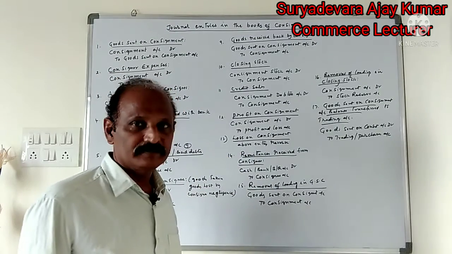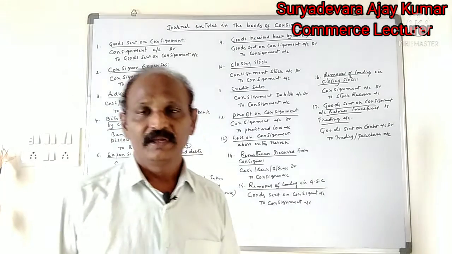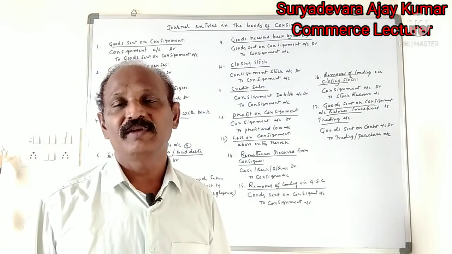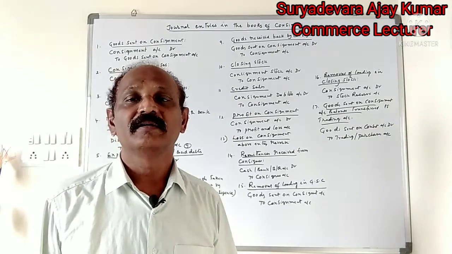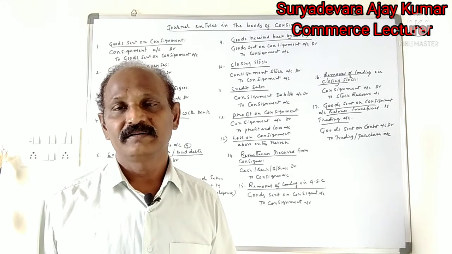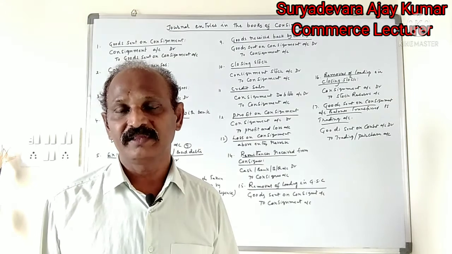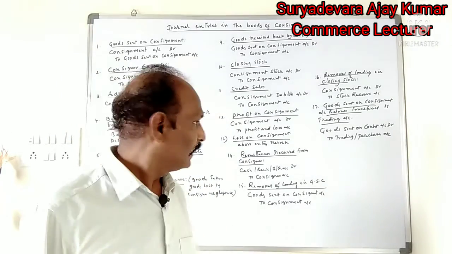Next one is the remittances received from the consignee. Periodically, a statement is prepared by the consignee and sent to the consignor along with the remittance balance.